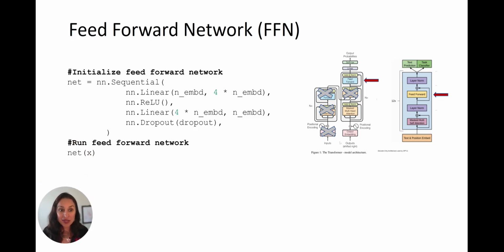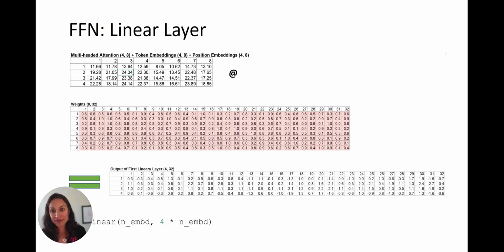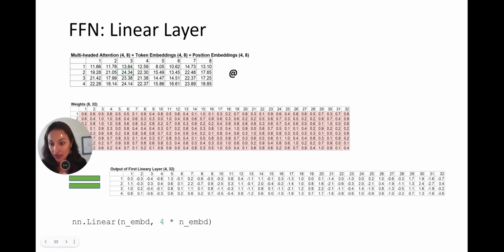Now we are getting to the feed-forward network, right? And the feed-forward network really has 4 parts to it: a linear layer, a ReLU, another linear layer, and the dropout, which we'll talk about. So let's go. Once again, we're starting with a matrix with 8 columns. We're going to stretch it out to 32 columns by multiplying by this learnable weight matrix. And here's the code down there. We started with 8, going up to 32. And this is kind of happening backstage.